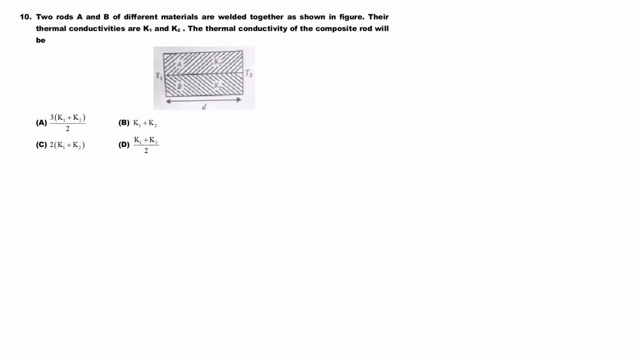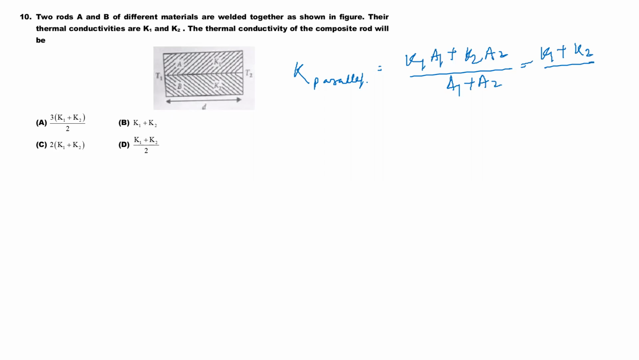Two rods A and B of different materials are welded together as shown in the figure. Their thermal conductivities are K1 and K2. The thermal conductivity of the composite rod will be? So the equivalent thermal conductivity of a composite rod in parallel connection, what is the formula? K parallel is equal to K1 A1 plus K2 A2 divided by A1 plus A2. All areas are equal, so putting it together as one in the figure, this is K1 plus K2 by 2.